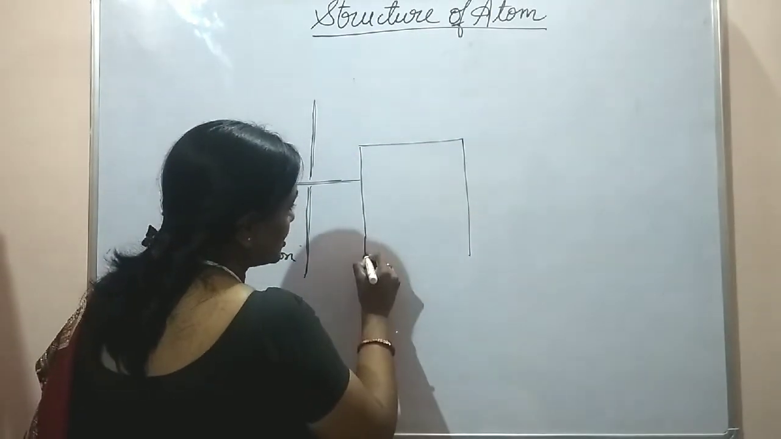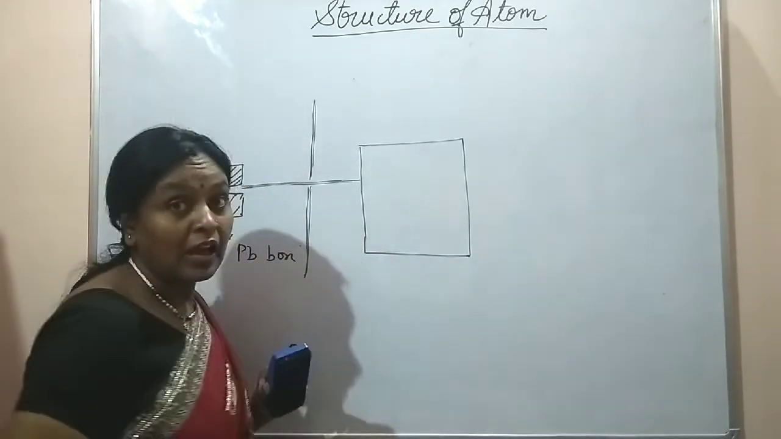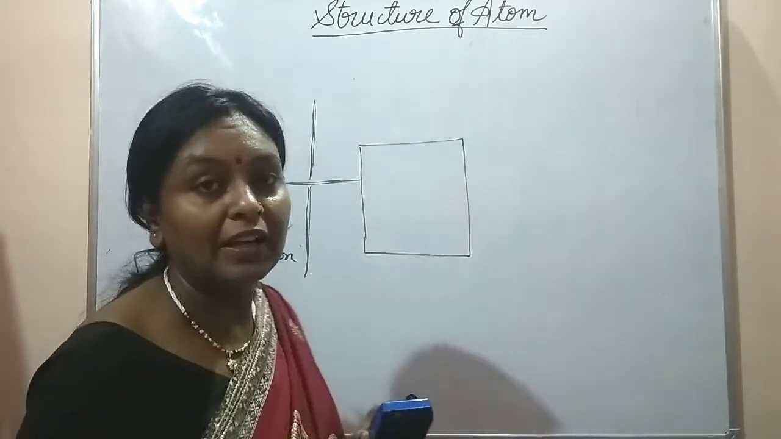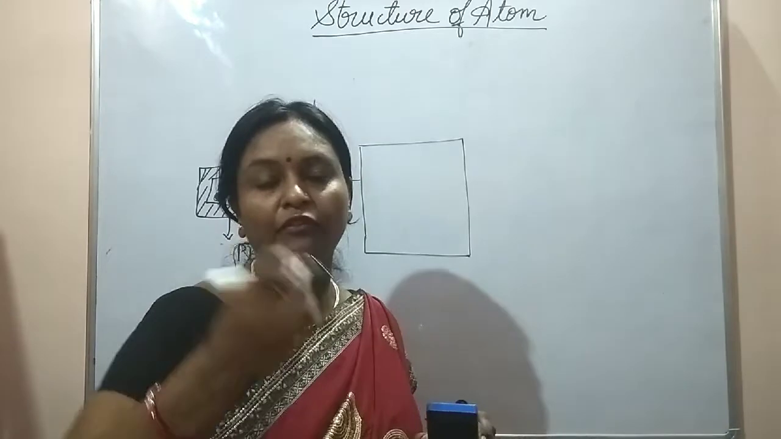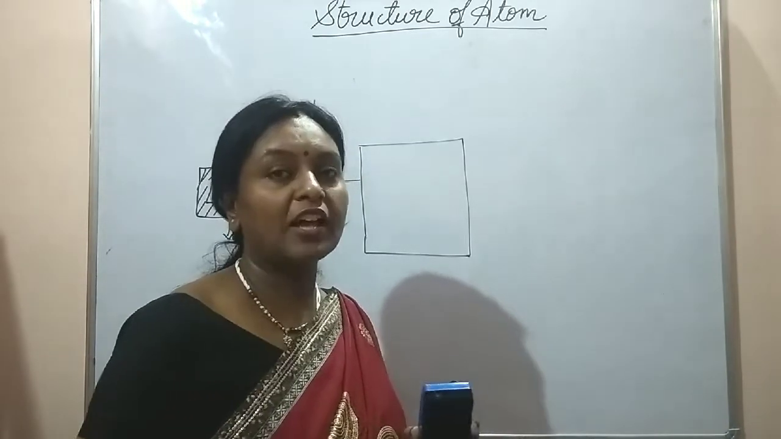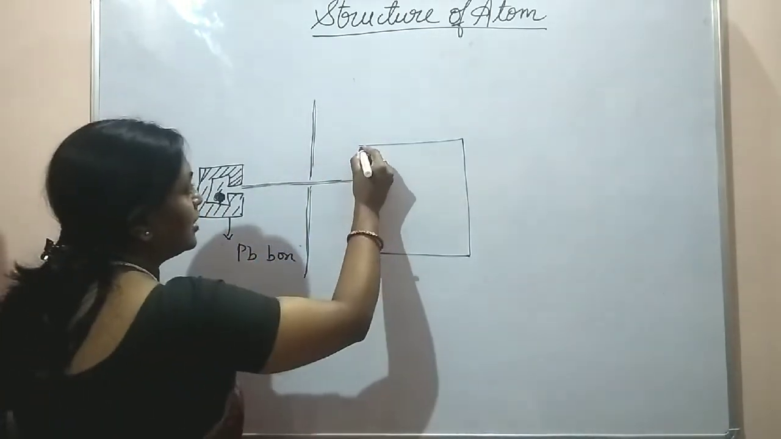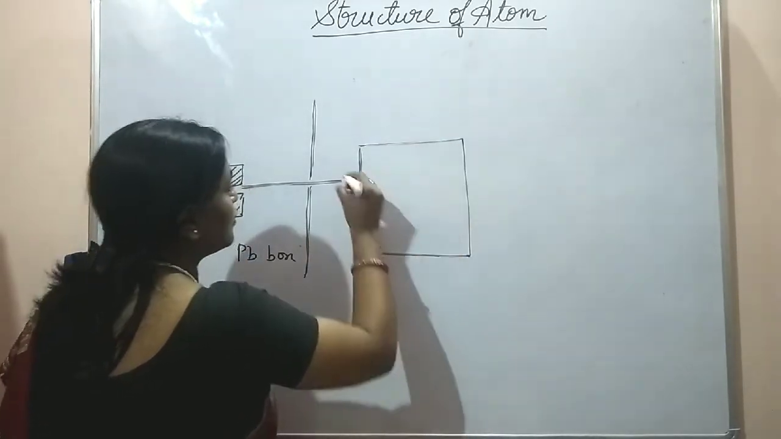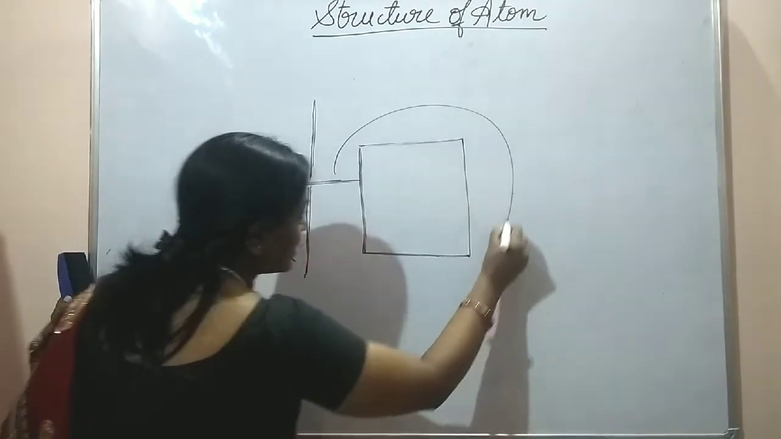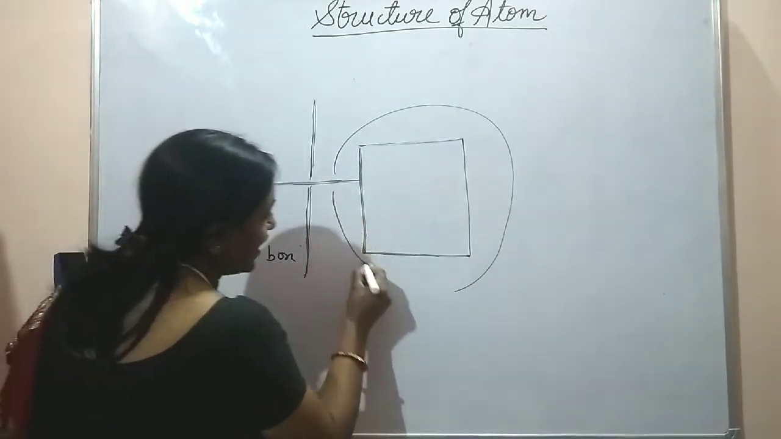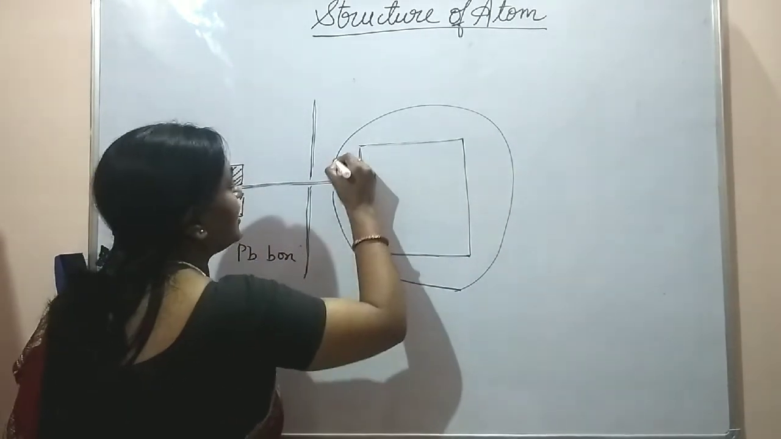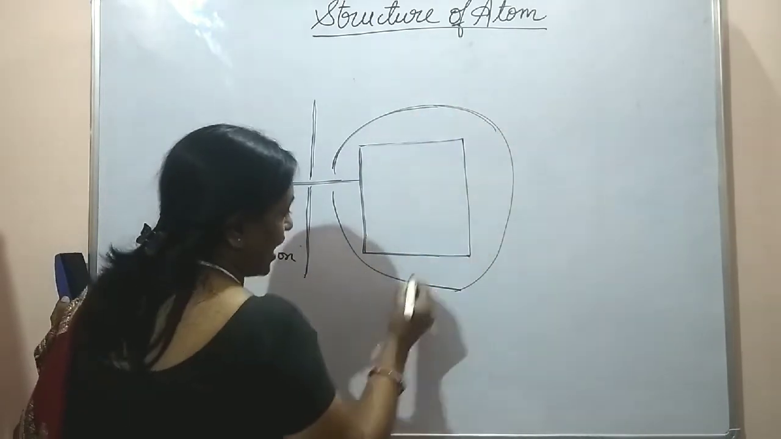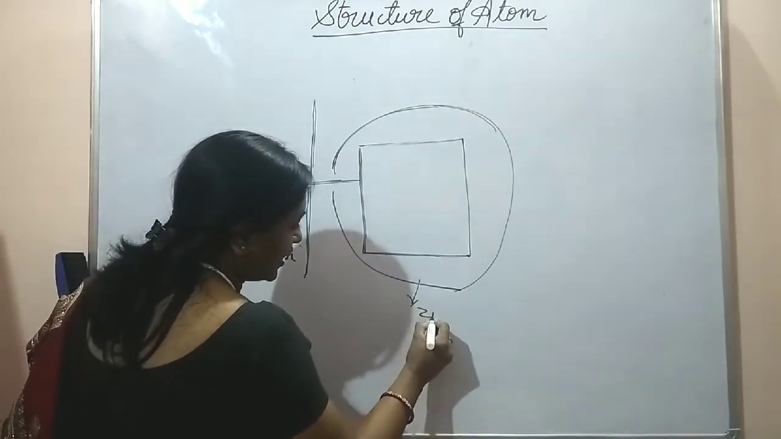Why was gold chosen? The reason is that gold is a highly malleable metal and a very thin layer of it could be formed, which is known as a foil. A thin foil of gold was taken, and this gold foil was surrounded with a screen having zinc sulfide coating on it. This is the screen, and it has a zinc sulfide coating on it.